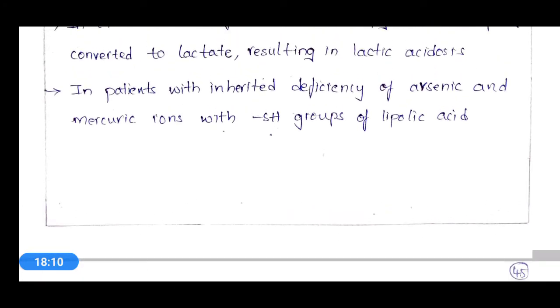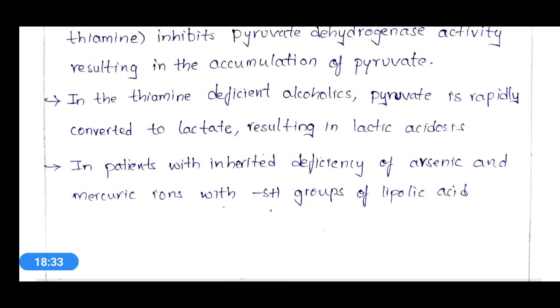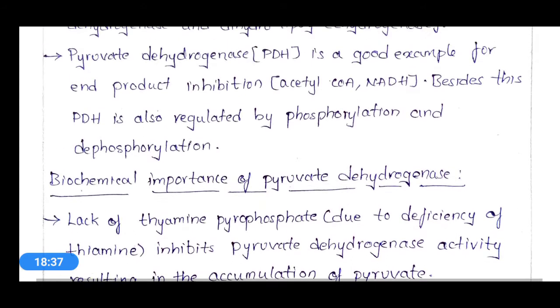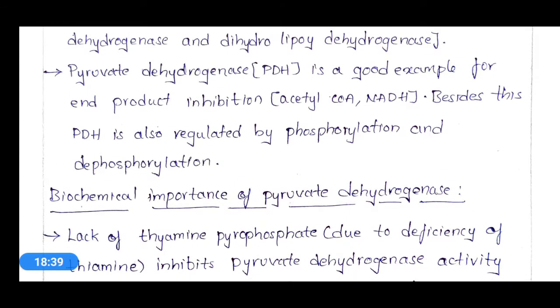In patients with inherited deficiency, and with arsenic and mercuric ions binding the SH group of lipoic acid, this particular pyruvate dehydrogenase is not active in the catalyzation reaction. So this is about pyruvate dehydrogenase as an example of a multi-enzyme complex.